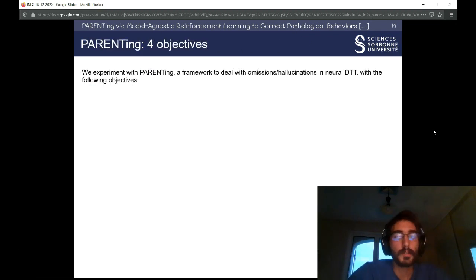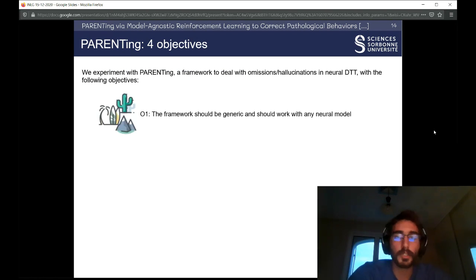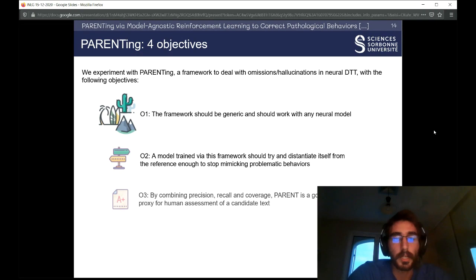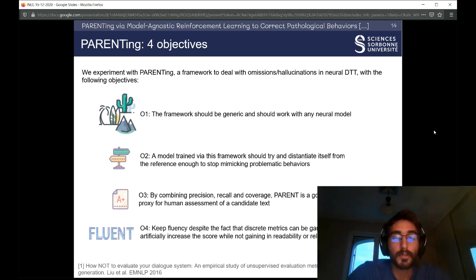Now that we know about PARENT, we can outline 4 objectives for our framework. First, we need a generic framework to work with any neural models and for both omissions and hallucinations. Second, we need a model trained via this framework to distance itself from the reference to stop copying the problematic behaviors from the training data. And third, I realize it's not an objective but much more of a remark, PARENT is a good proxy for human judgment of a text. And fourth, we need to keep fluency despite our use of PARENT, which is a discrete metric, as we said before.